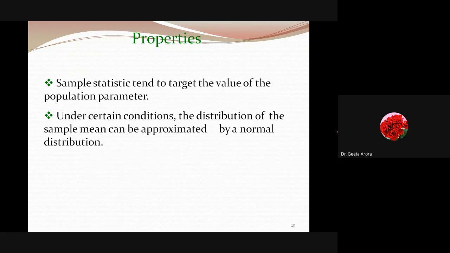Now, what are the properties of the sampling distribution? Whenever we are working with sampling, the sample statistic tends to the target value of the population parameter. This is our intention. We are calculating something for the sample and we are looking for something about the population parameter. Correct? And under certain conditions, the distribution of the sample mean can be approximated by a normal distribution.